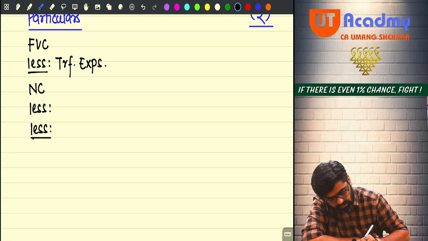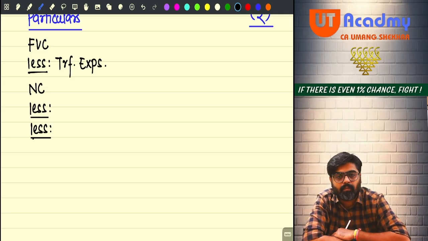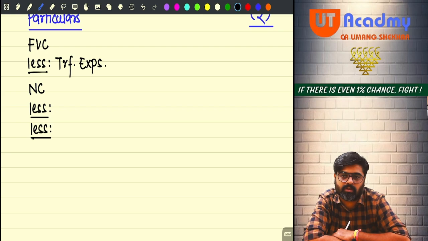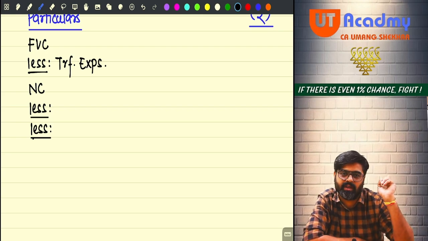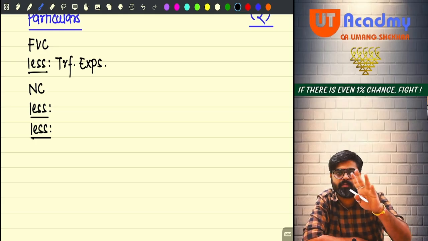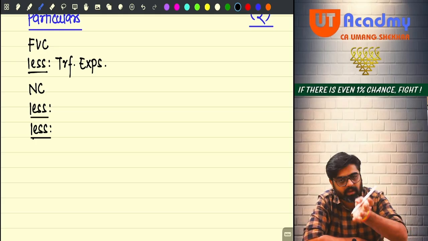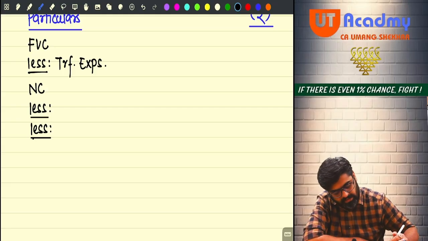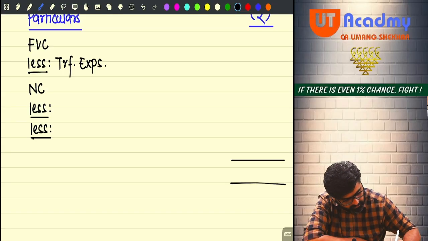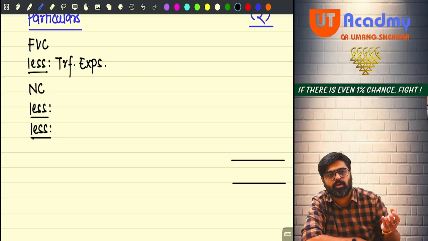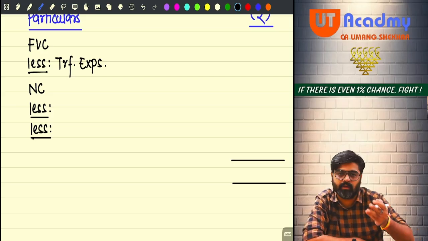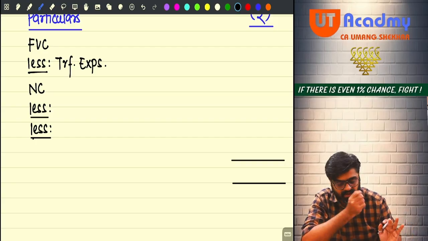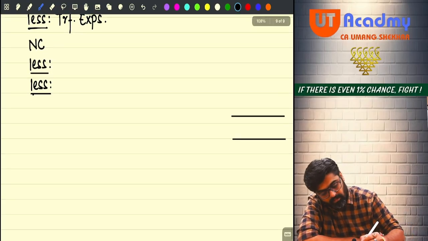I will not write down anything over here, because it can be with indexation also, it can be without indexation also. That I'll come to know after working note 1 only. But I know that cost of acquisition and cost of improvement is going to come, so I'll keep 2 lines blank. Then here I will get my capital gains. Either short-term gain, short-term loss, long-term gain, or long-term loss will be my final answer. Now, working note number 1.